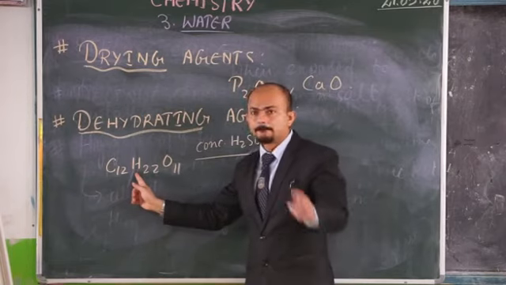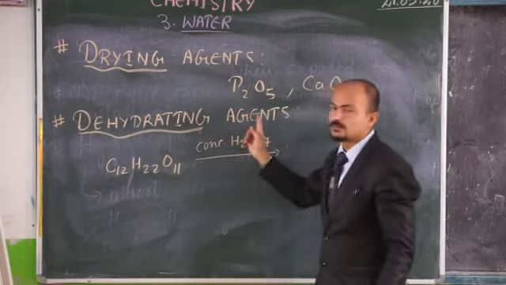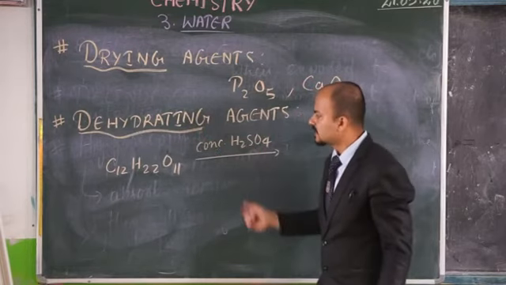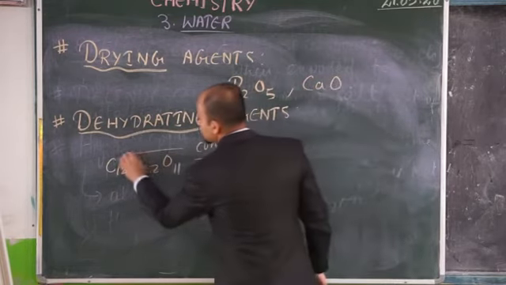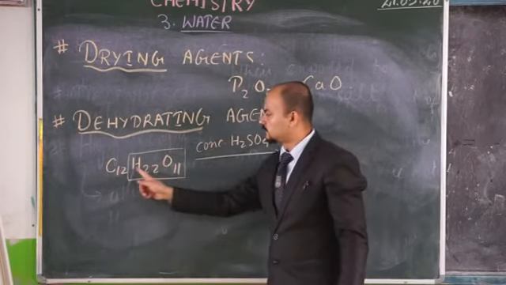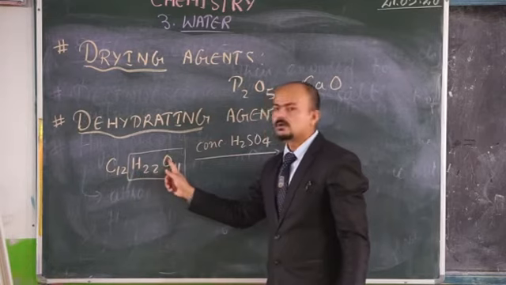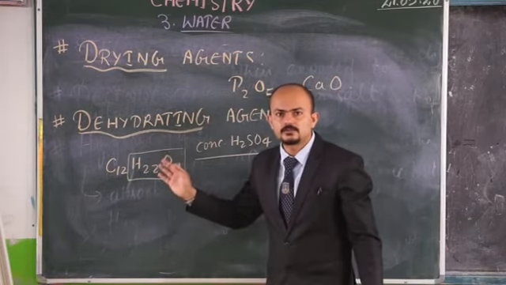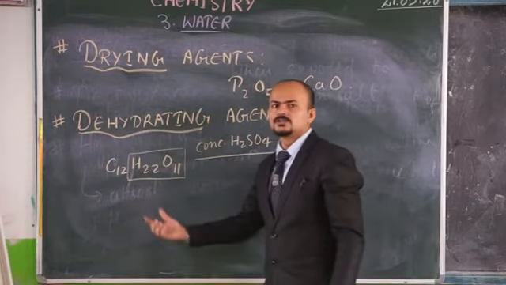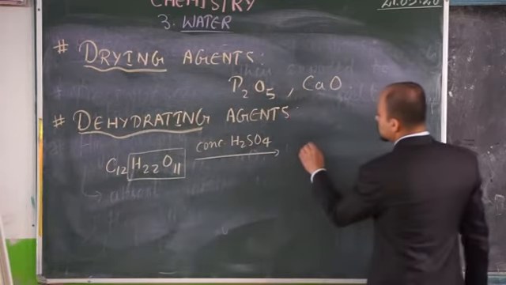But whenever it comes to dehydrating agents like concentrated sulfuric acid, now you will see, this will extract this as water molecule, because hydrogen and oxygen give you water molecule. Therefore it will extract that from this particular sugar. And what will be left?